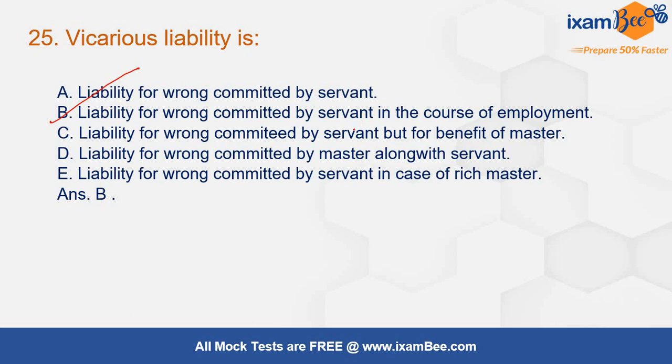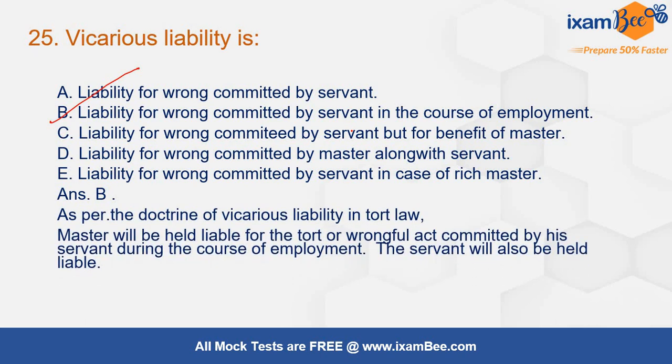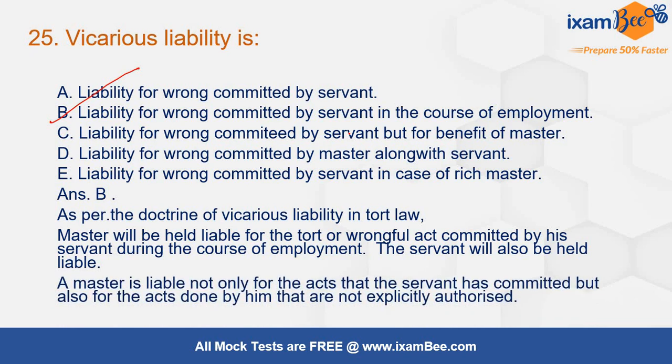Liability for wrong committed by servant in the course of employment is vicarious liability. As per the doctrine of vicarious liability in tort law, इसमें rich master हो poor master हो उससे कोई लेना देना नहीं है. It is going to be committed by the servant and that is in the course of the employment that he is doing it, and the servant will be held liable along with the master. This is also one of the thing. ऐसा नहीं है कि सिर्फ master liable होगा, servant will also be liable along with the master.